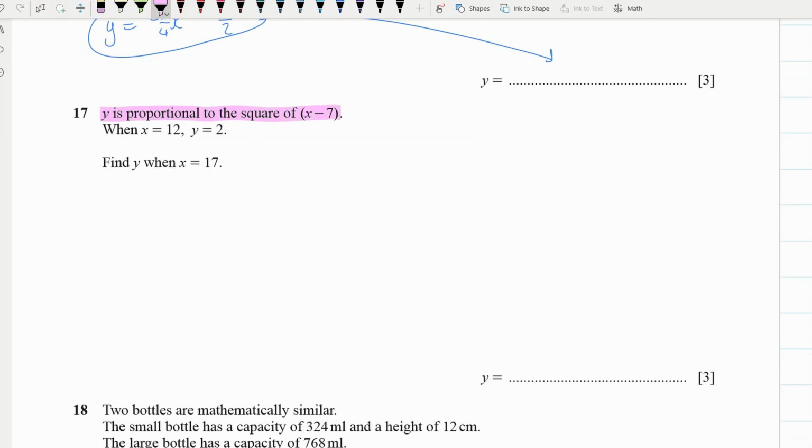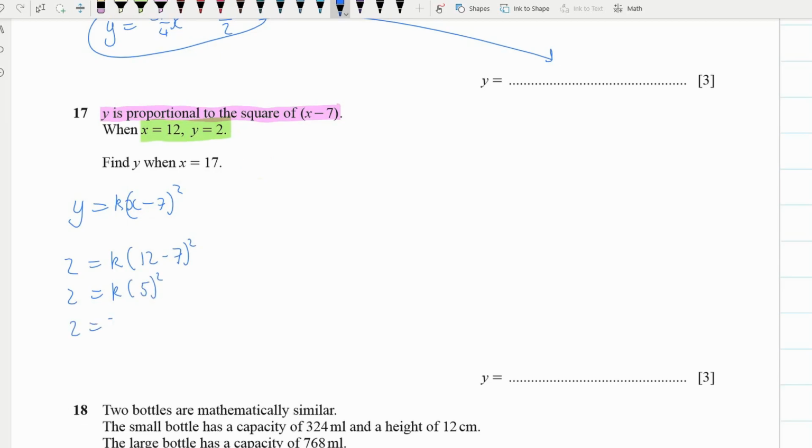y is proportional to the square. Okay, now if it's proportional, there's going to be a constant of proportionality. So y proportional to the square, we're going to have this, that's a square, and then there's going to be the constant of proportionality, which we call k. Then they always give you some criteria, and then we can find out what k is. So let's chuck that information in. y is 2, so 2 equals k, bracket, let's put in our x, 12 minus 7, all squared. So we get 2 equals k into 12 minus 7 is 5, and we're going to go 5 squared.